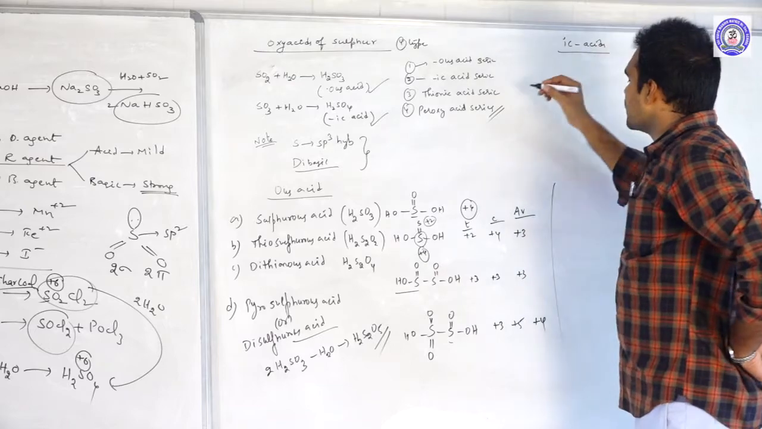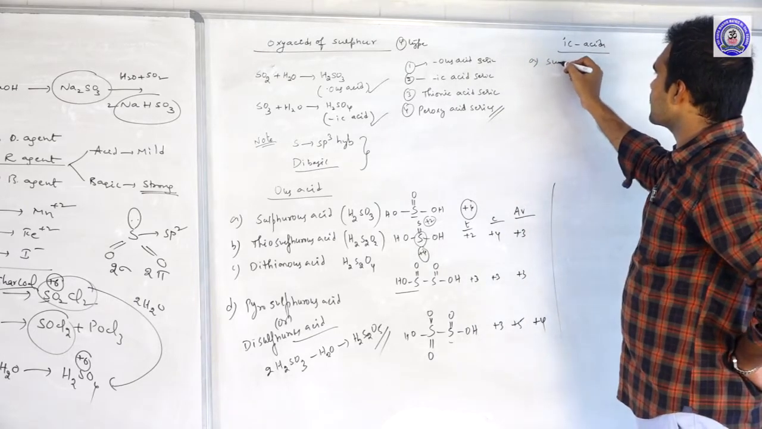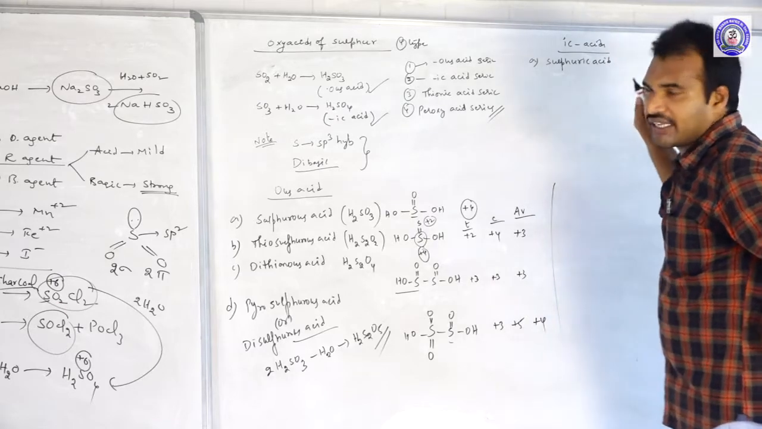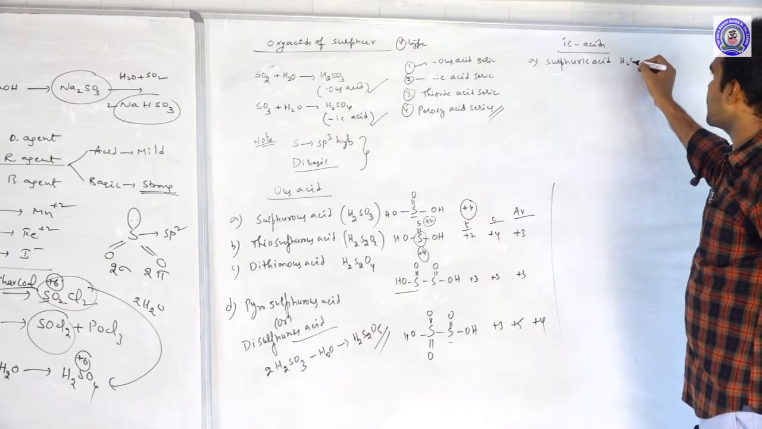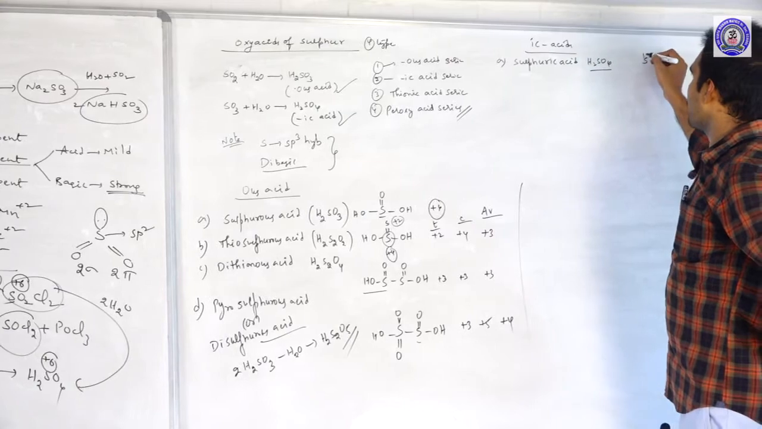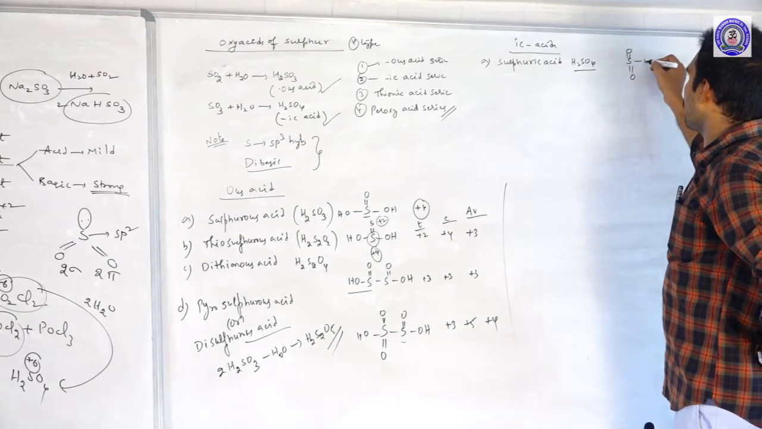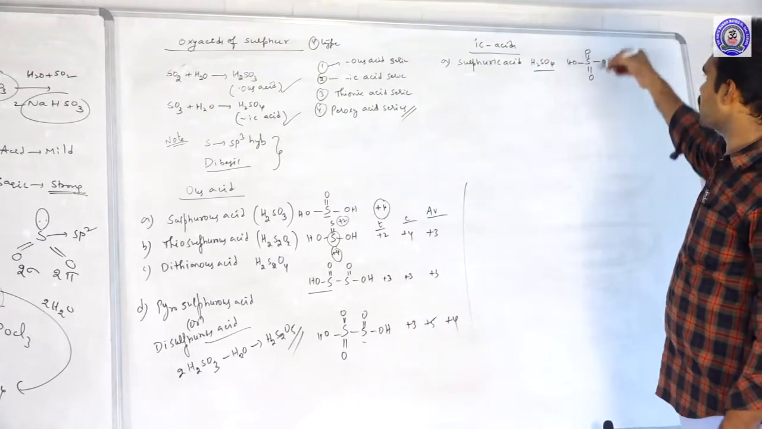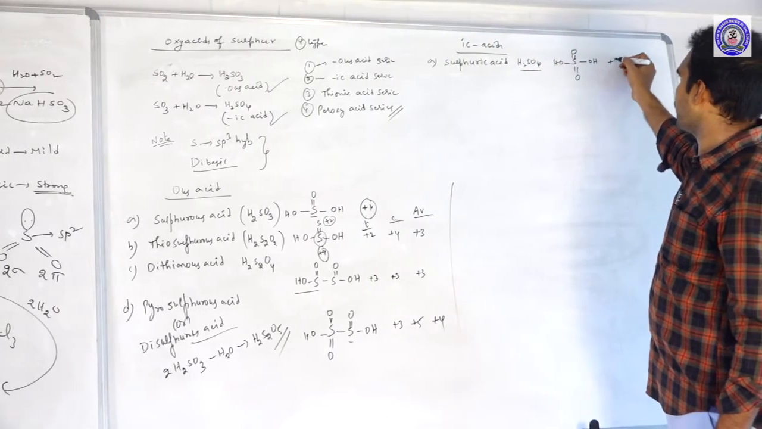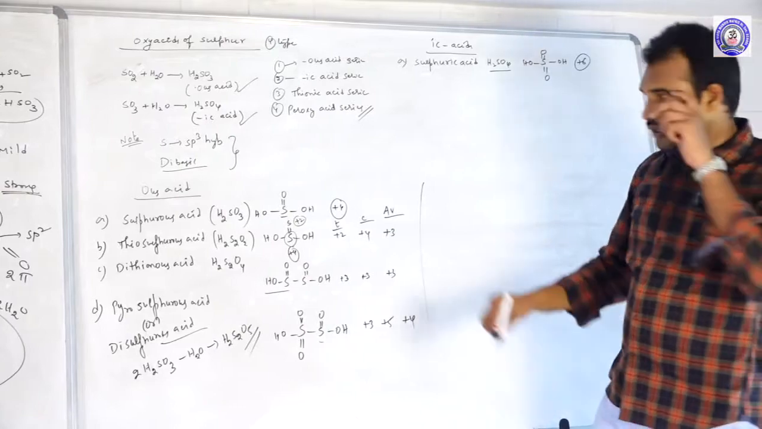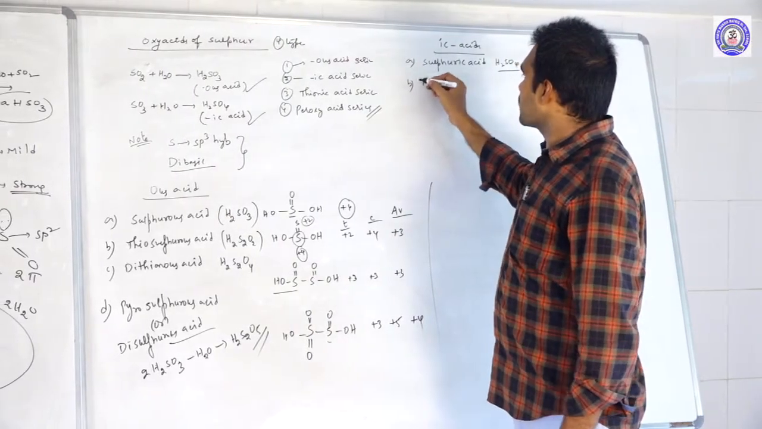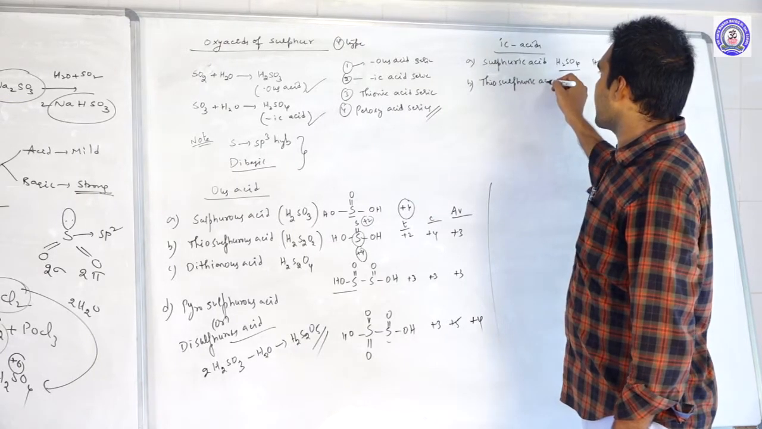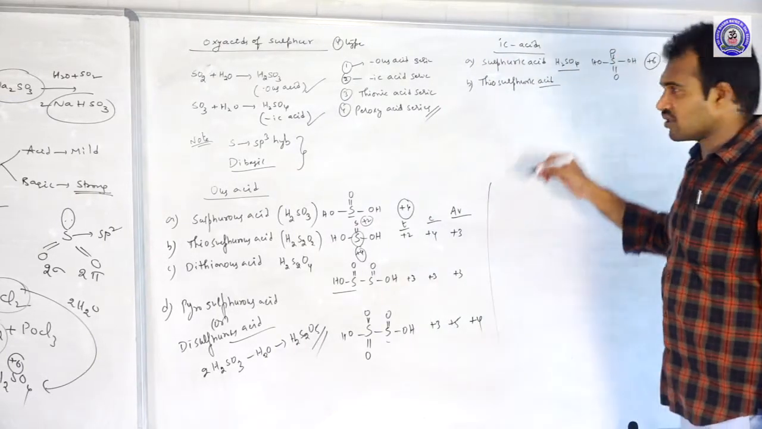In the ic acids, 3 acids will come. One is sulfuric acid. The formula is H2SO4, S double bond O, OH OH. That is the structure. So -2 -2 -1 -1, total +6 oxidation state. Next one, thiosulfuric acid.